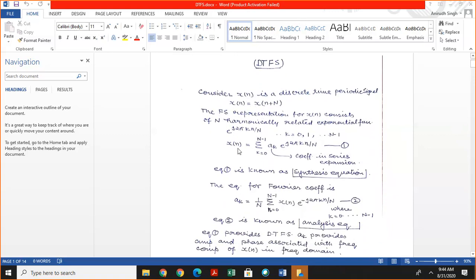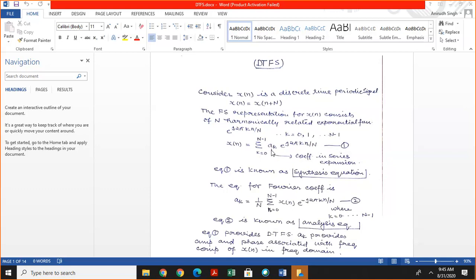So x of n can be represented by summation from k equal to 0 to N minus 1 of ak multiplied by exponential j 2 pi k n divided by capital N, and this equation is known as the synthesis equation.